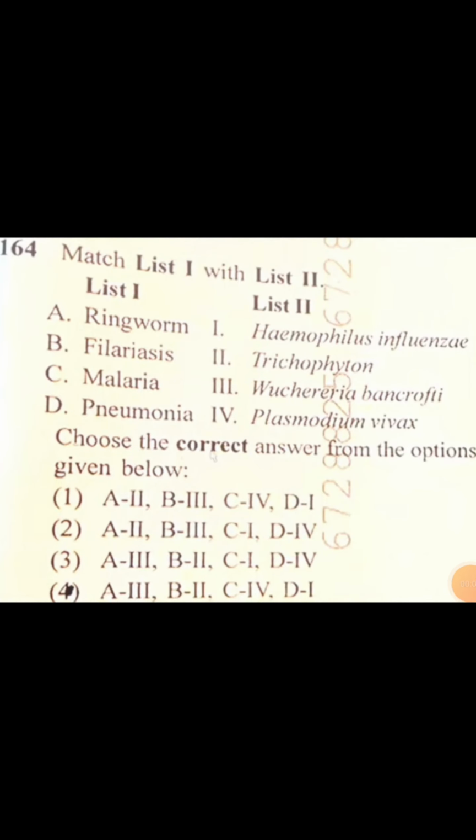Match column 1 and column 2. Ringworm occurs due to Trichophyton, so the correct option is second. Filariasis is caused by Wuchereria bancrofti, third. Malaria, Plasmodium vivax, fourth. Pneumonia, Haemophilus influenzae, first. Second, third, fourth, first. First one is correct.